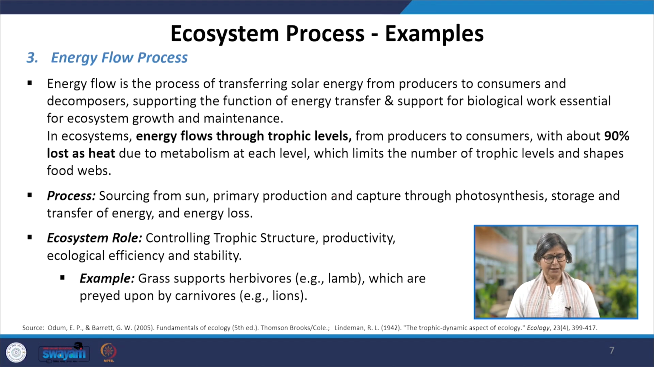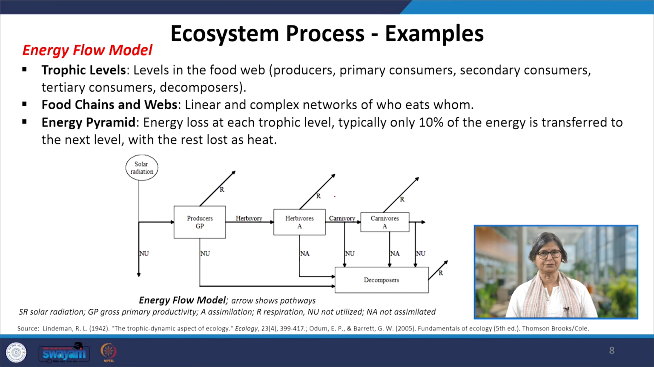Like grass is supporting the herbivores, like lambs are eating them, which are preyed upon by carnivores like lions. So the energy flow continues. Again, if we would like to know this better, let us go for a graphical help. We are again mentioning the same phrases, that is the trophic levels, food chains and webs, and energy pyramid. Let me explain this particular image, the energy flow model.